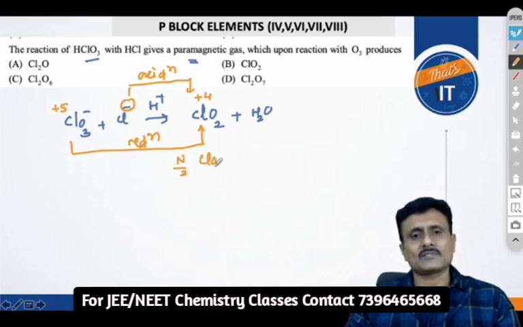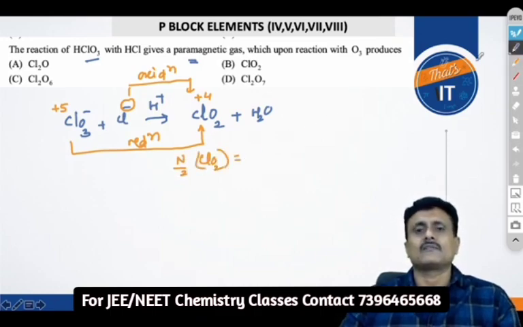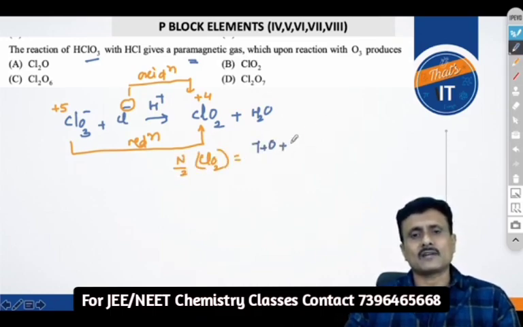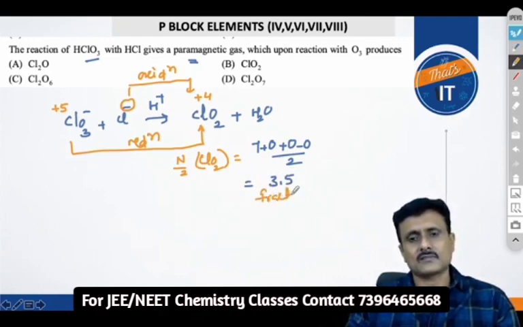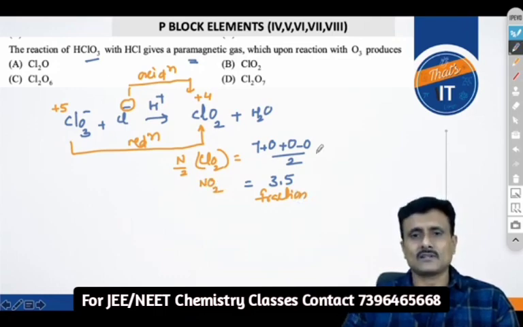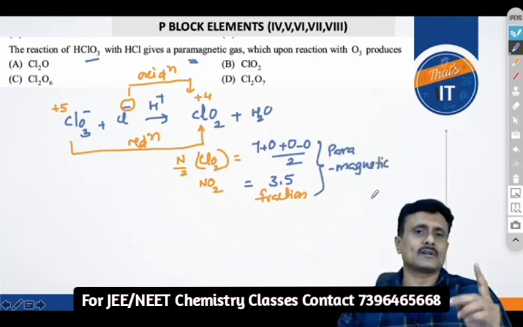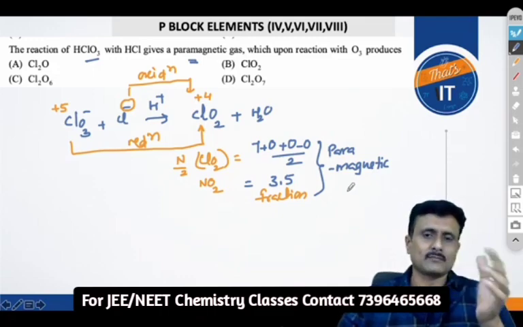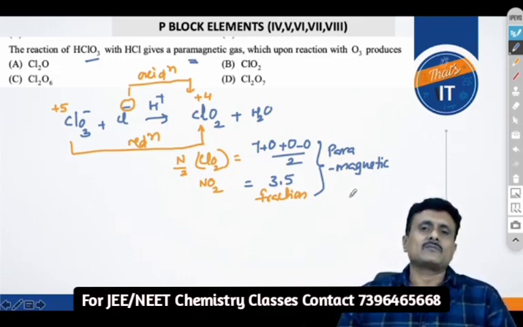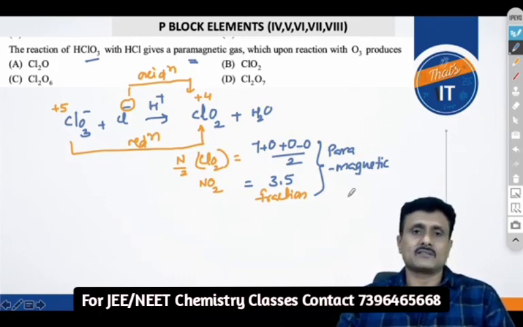You find out N/2, which I have been repeatedly telling you. Valence electrons plus hydrogen 0, halogens attached 0, minus charge is 0. That means whenever you get a fractional value for substances such as ClO2, NO2, etc., you have to consider them paramagnetic. So this is the easiest way to identify paramagnetism in covalent compounds. This is in fact a technique. So you find N/2, and if it is a fractional value, it may be paramagnetic by nature.